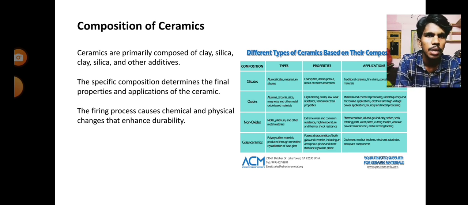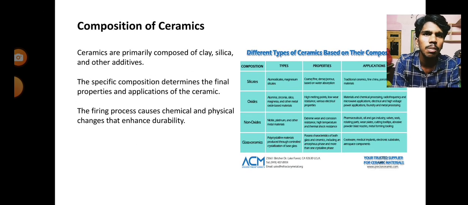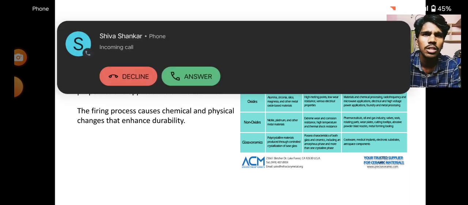Ceramics are primarily composed of clay, silica, and other additives. Composition means the mixing. The specific composition determines the final properties and applications of ceramics.